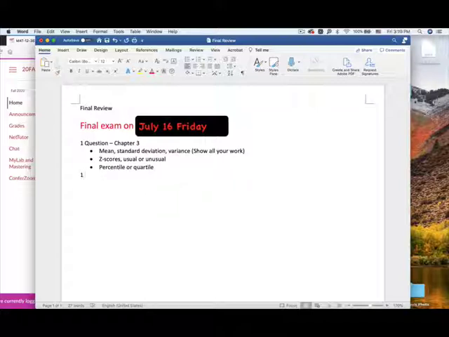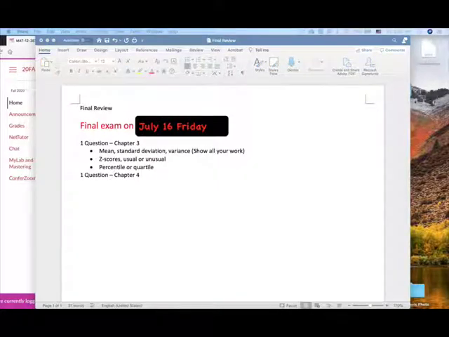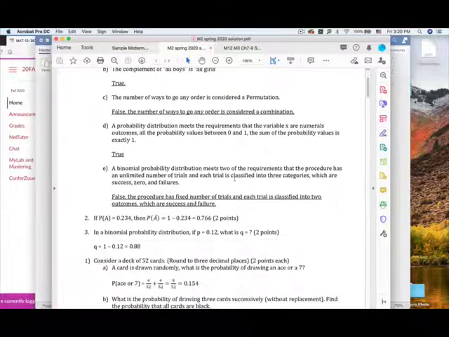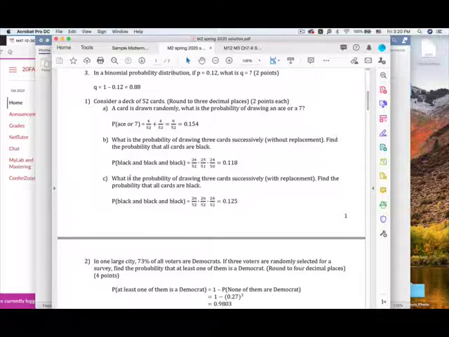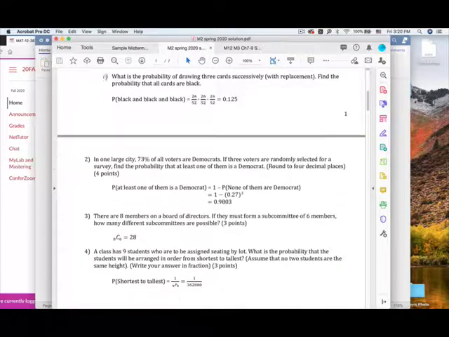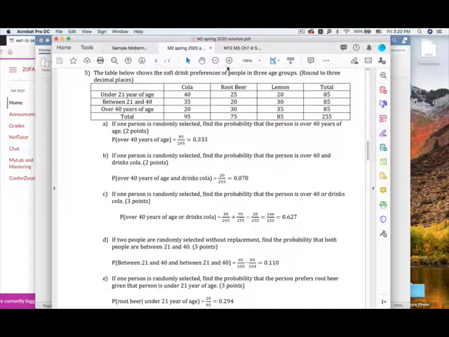And you will have one question from chapter 4, the probability. You can review the chapter 4 homework, the sample midterm, or the midterm. I already posted the solutions in Canvas, so you should be able to find the midterm 2 solutions. For example, okay, you may have a similar question like that. Review the midterm 2 solution. This is from chapter 4.